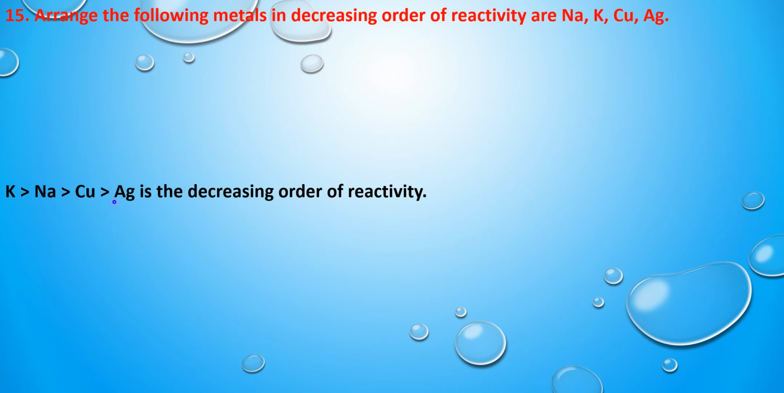So potassium has high reactivity and silver has less reactivity. So this is the decreasing order of reactivity of the metals.